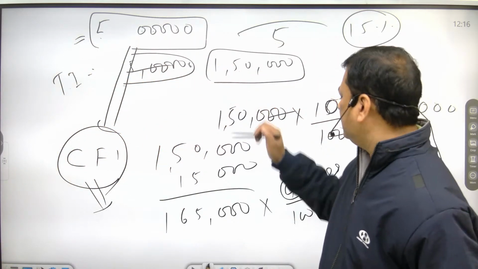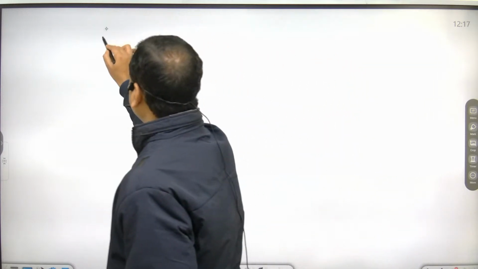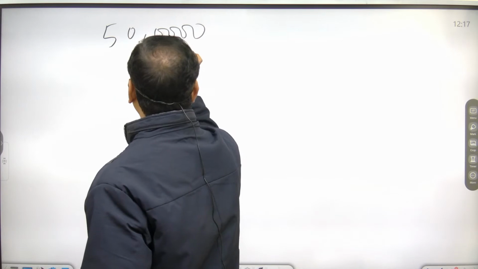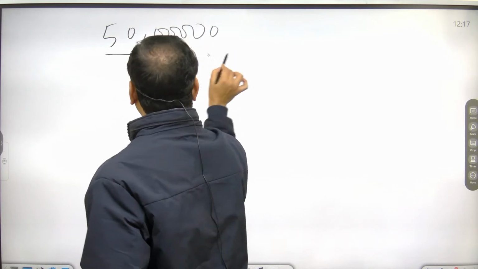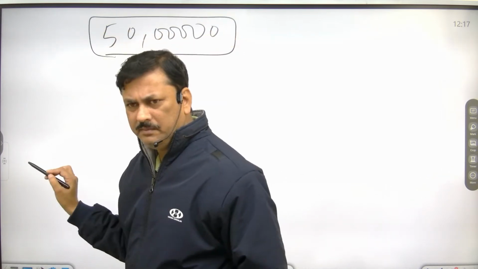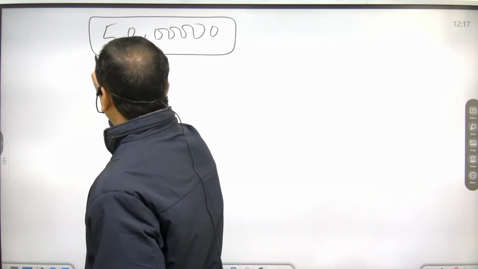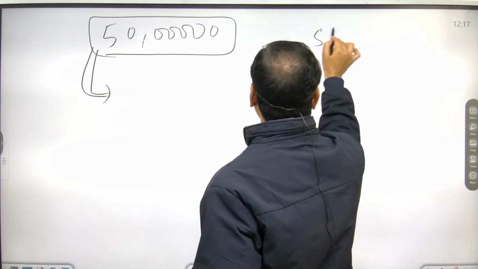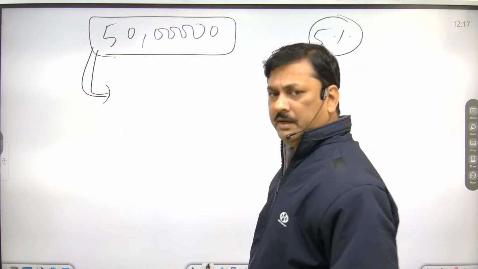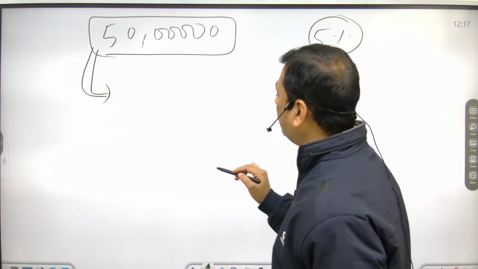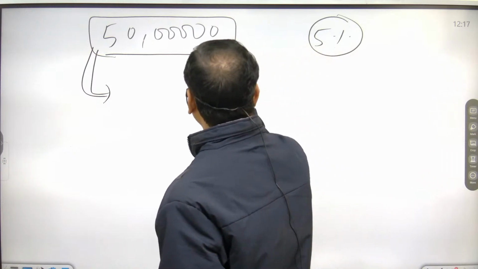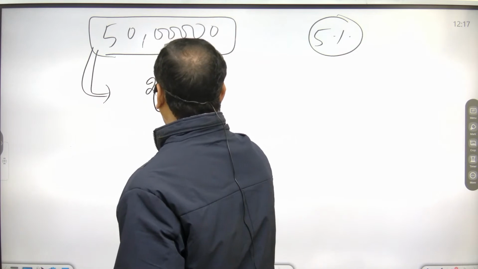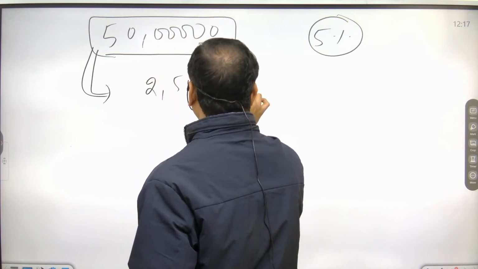Now, suppose 50 lakh is your taxable income. So your income is falling in 5% of income tax. So what will be your tax? How much will it be? 2,50,000 is your tax liability.